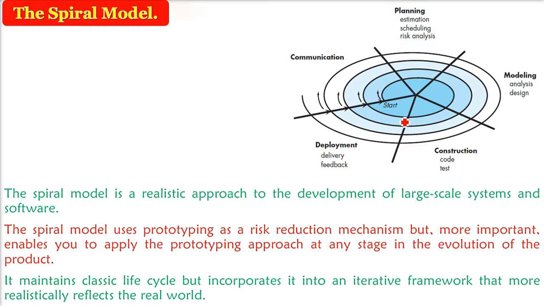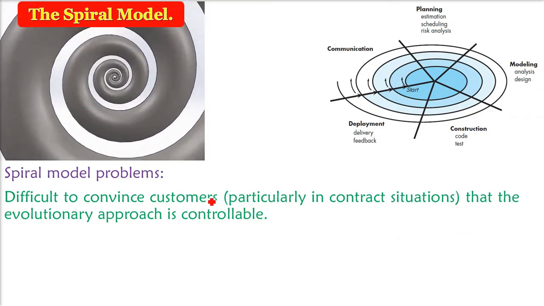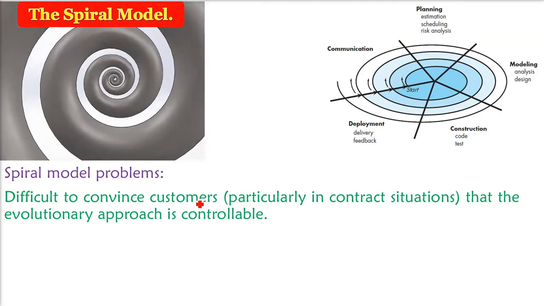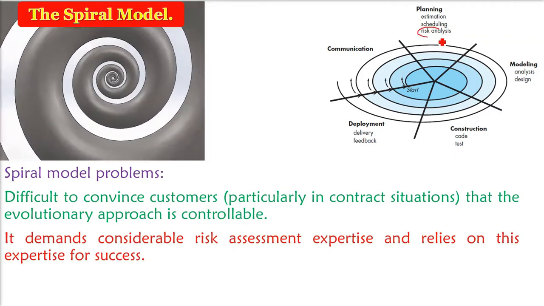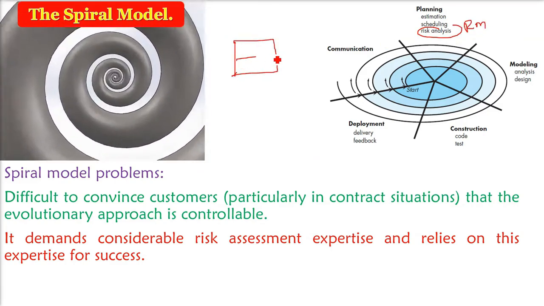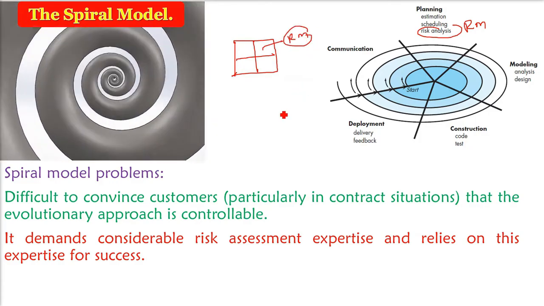The problem with the spiral model is, first of all, it is quite complex, but it is for complex projects. It is very difficult to convince the customer, because the customer may not know certain things that you can control or not. And the main part of the spiral model is risk analysis. If you know the quadrant I told you earlier, there is one part wholly dedicated to risk analysis.